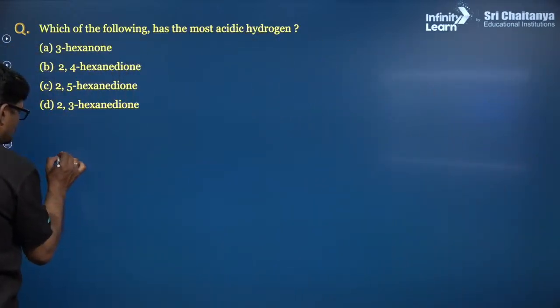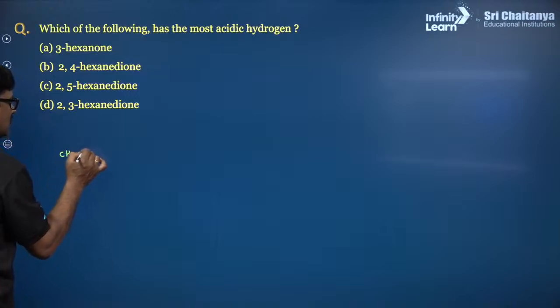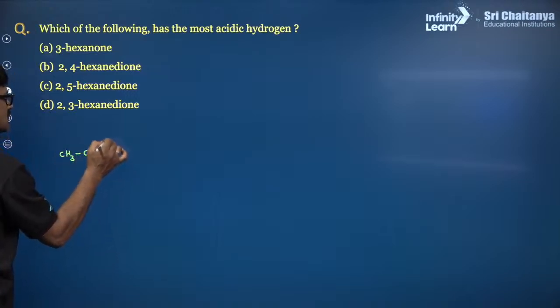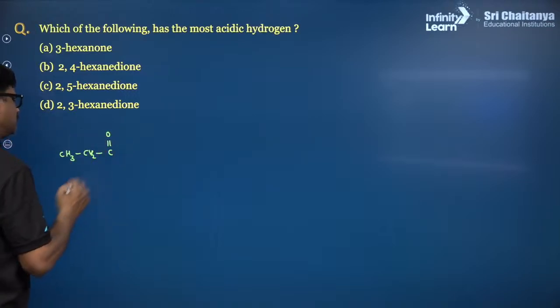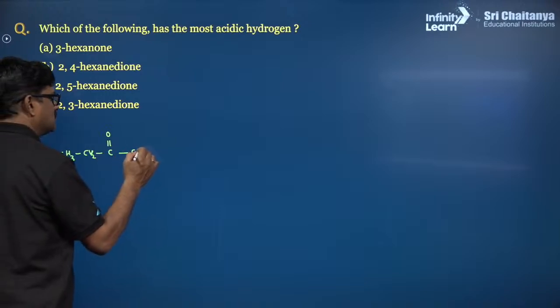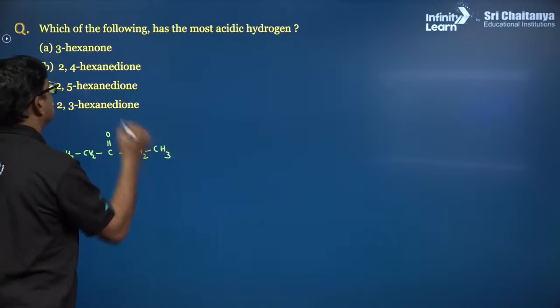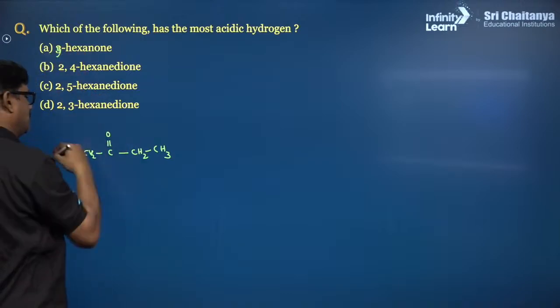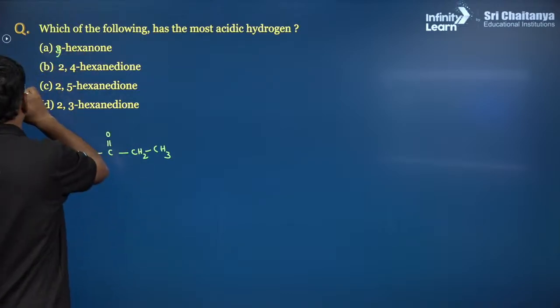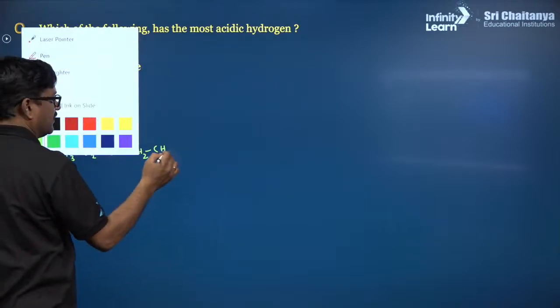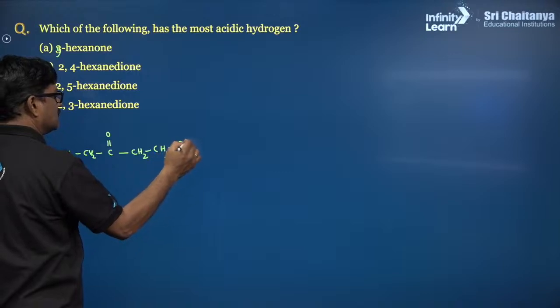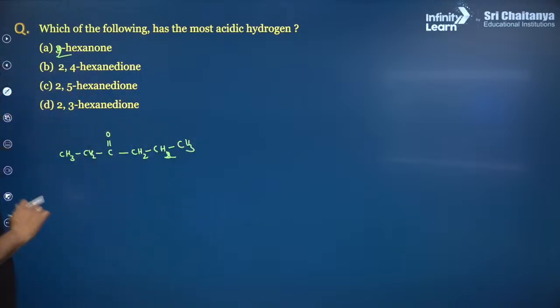Let's write the structures. 3-hexanone: CH3, CH2, C double bond O, CH2, CH3, make it 3-pentanone. Okay, CH2, CH3, make it 2.